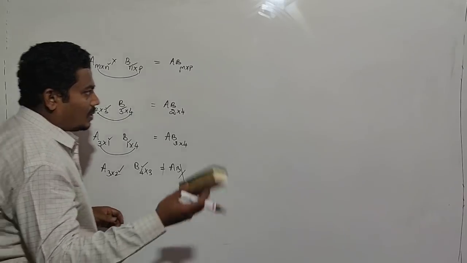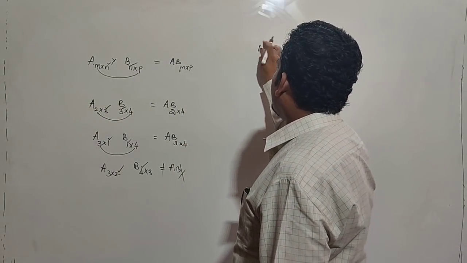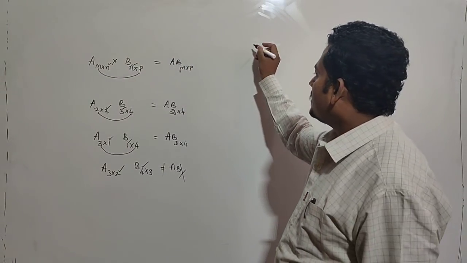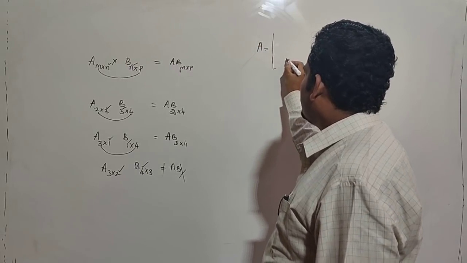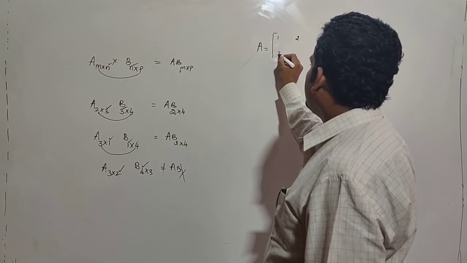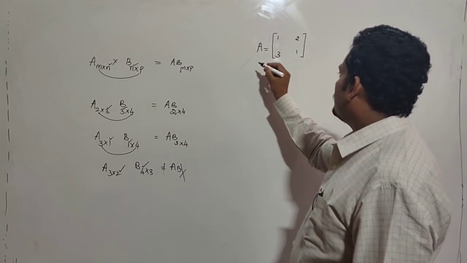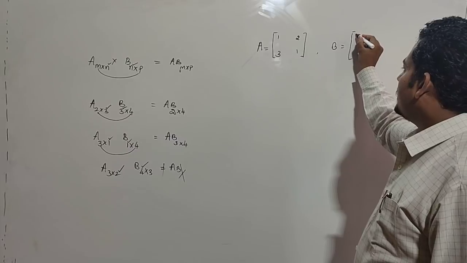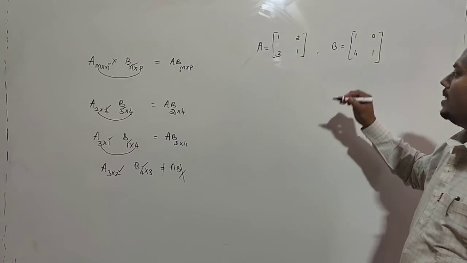Now, what is AB? It means the product of two matrices. I will take one example. Matrix A is 1 2 3 1. One more matrix B is 1 0 4 1.